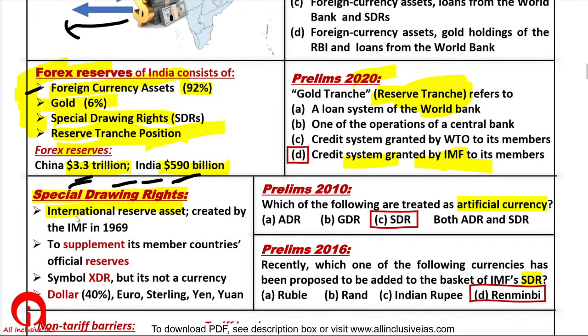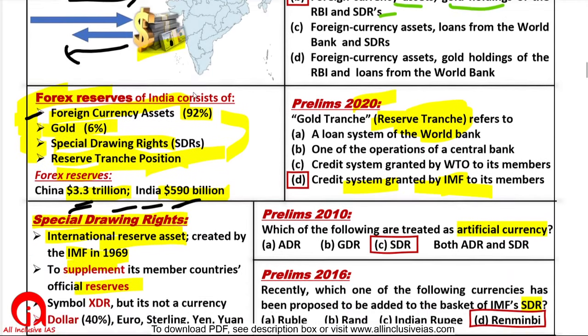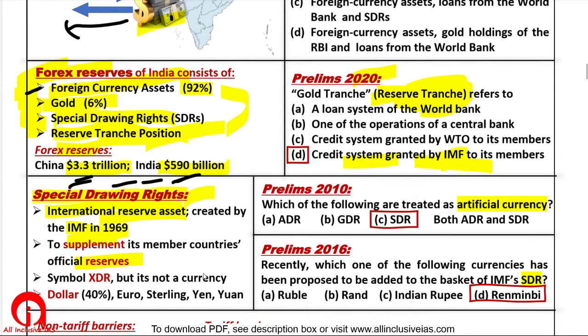So SDR is an International Reserve Asset created by the IMF in 1969. Why? To supplement India's official reserves. So they are not a currency, like the dollar is a currency. You may think that SDR is also a currency. No, SDR is not a currency, but it is a type of currency. Like currencies have their symbol, the rupee's symbol is INR, the symbol of SDR is XDR. Okay, so it is like an artificial currency, as asked by UPSC in 2010.